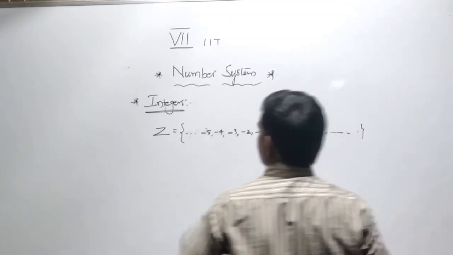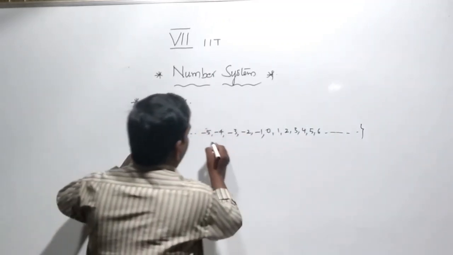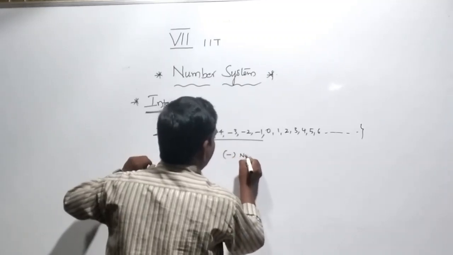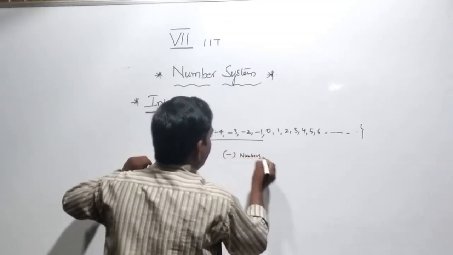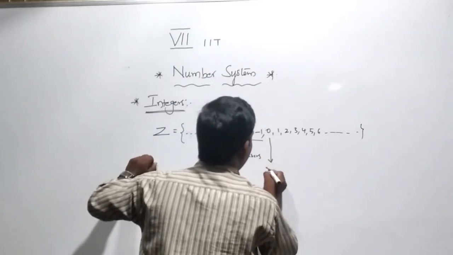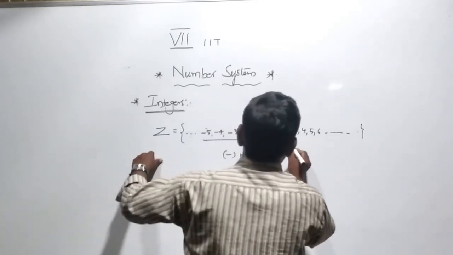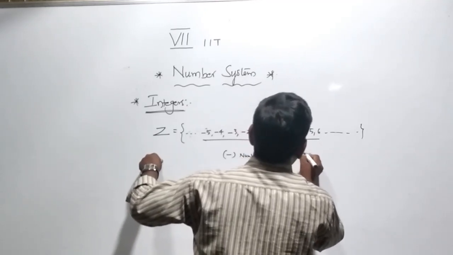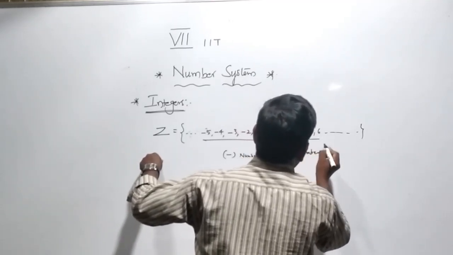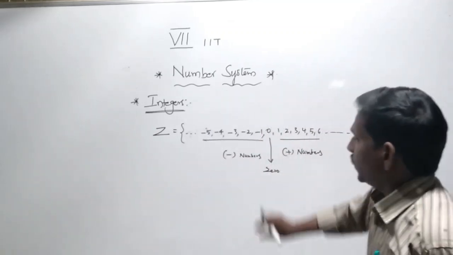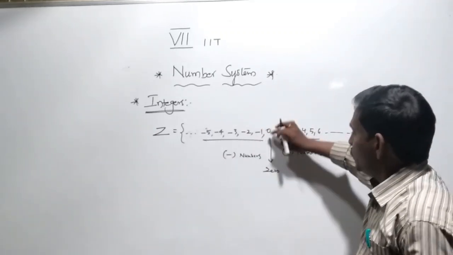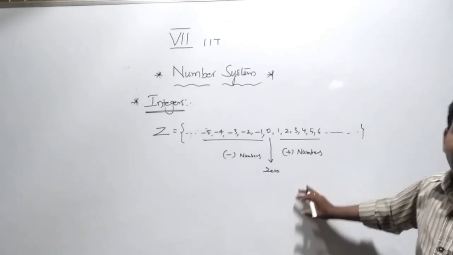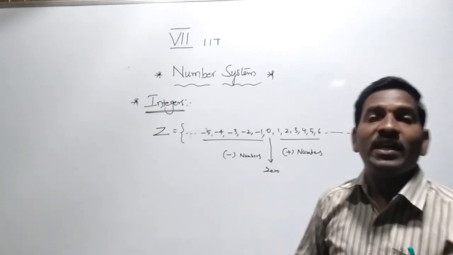So observe the set here: negative numbers, zero, positive numbers. Just observe the negative numbers in the set, 0 and positive numbers. The integers include negative numbers, positive numbers and 0.